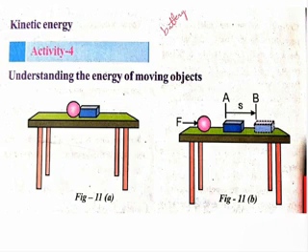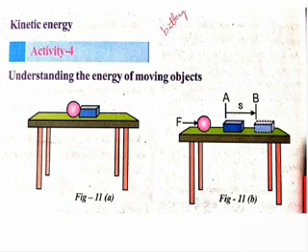The block will be pushed by the metal ball. That metal ball hits the plastic block and the block is pushed by the metal ball.